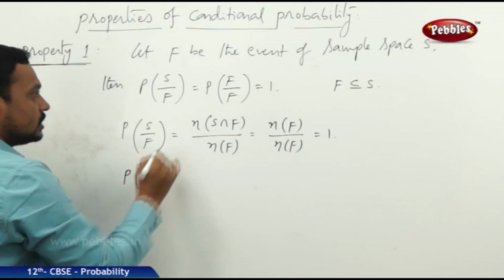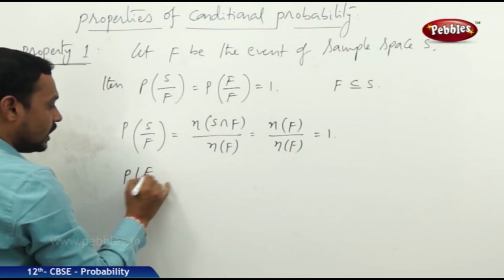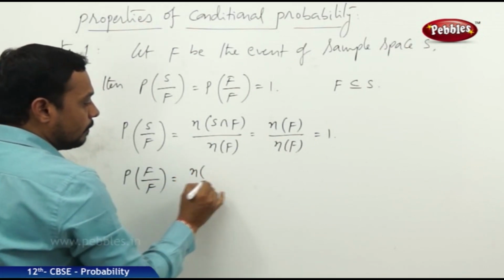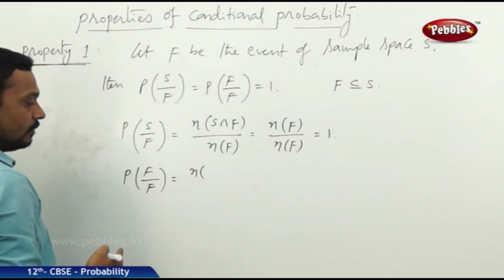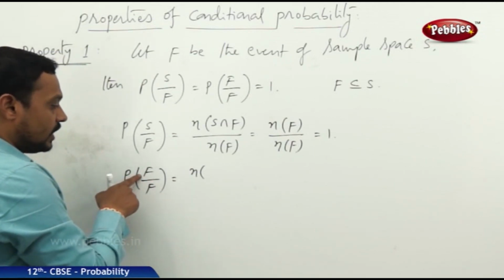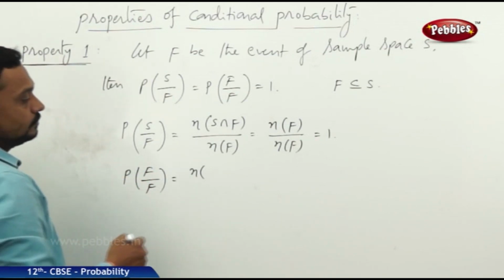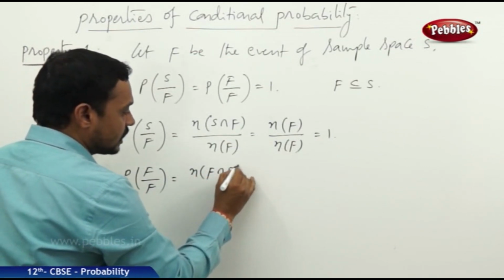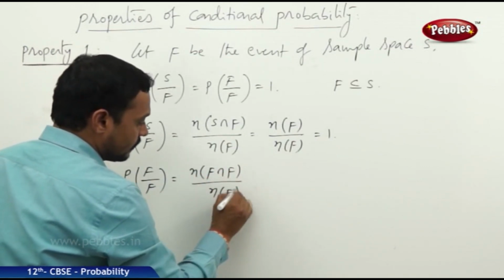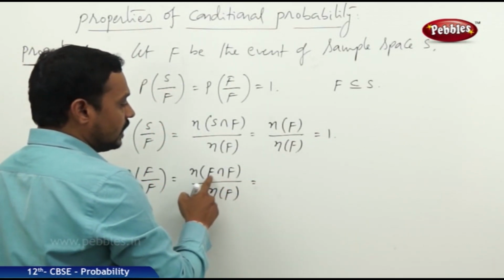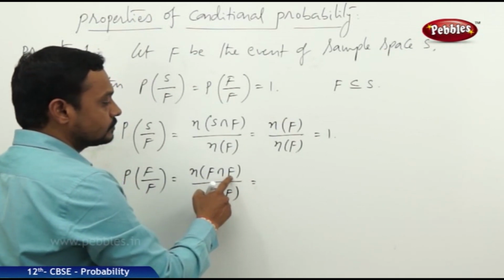Now, the second one, P of F by F, is equal to, again, by the definition of conditional probability. Actually, F by F means the event that F is given by F, and it can be taken as N of F intersection F by N of F. Now, what is the intersection of F and F?